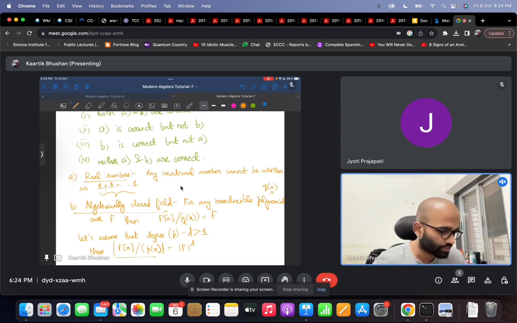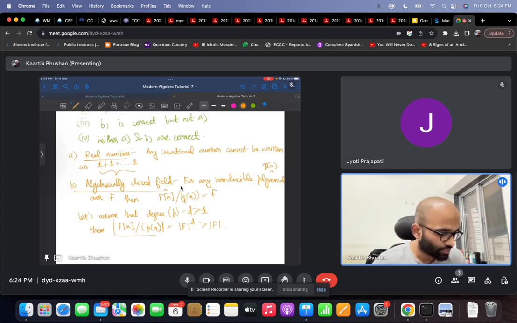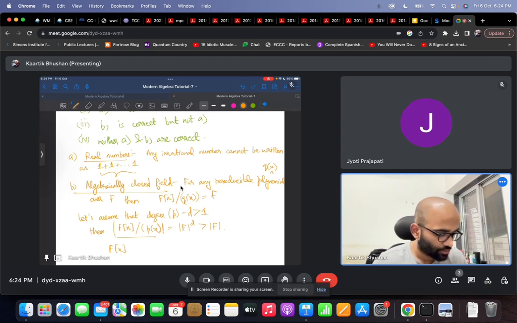If d was bigger than 1, this is strictly bigger than the size of F, which means that the algebraic extension is a superset of F, and this is a contradiction because F is algebraically closed, which means that any irreducible polynomial should have degree at most 1.